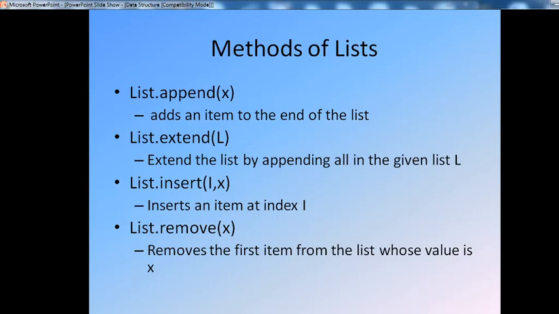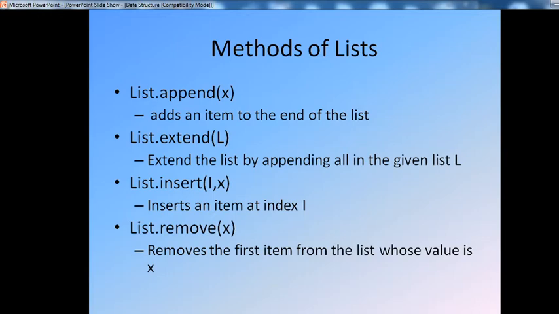Suppose you want to extend your list, simply use the list.extend method, and you can extend whatever earlier list is available. The third method available in list is list.insert(L, X). It inserts an atom at the index L, that is the index, and X, that is the atom.